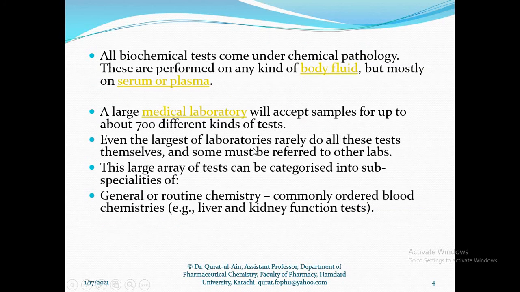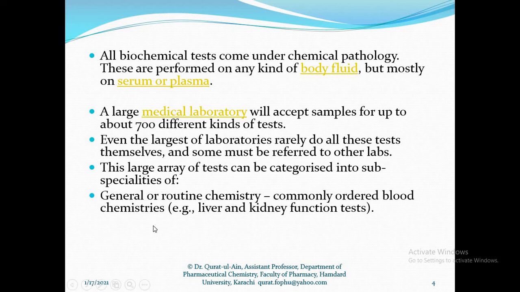Now scientists have divided these clinical chemistry tests into a few major categories. One category is the general routine chemistry tests, in which we analyze liver and kidney function.